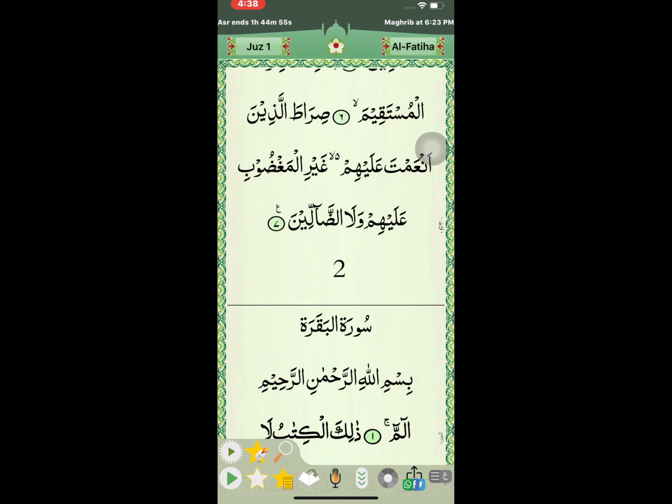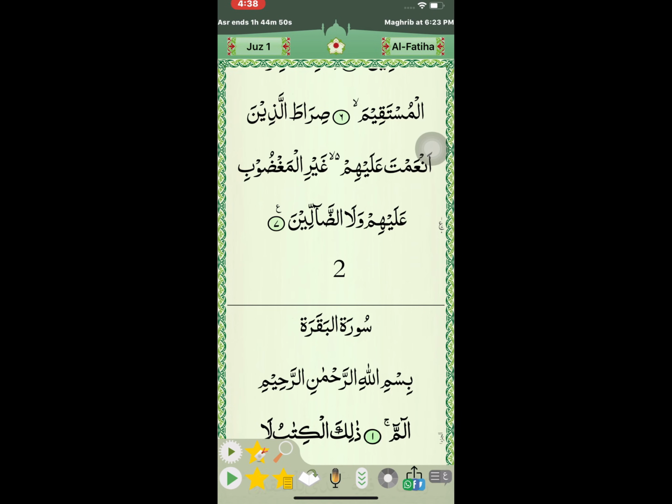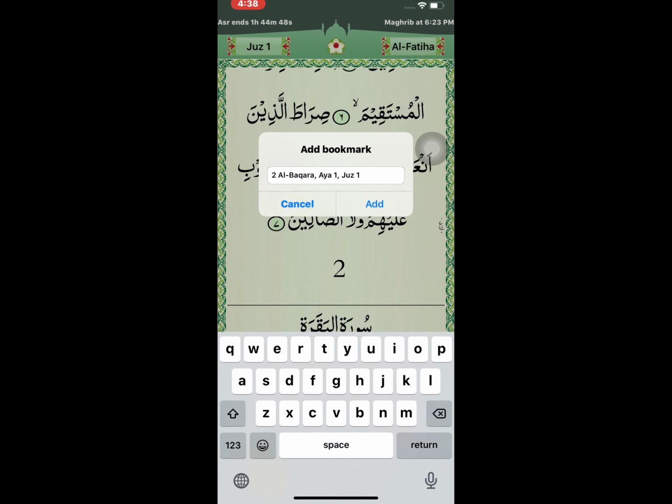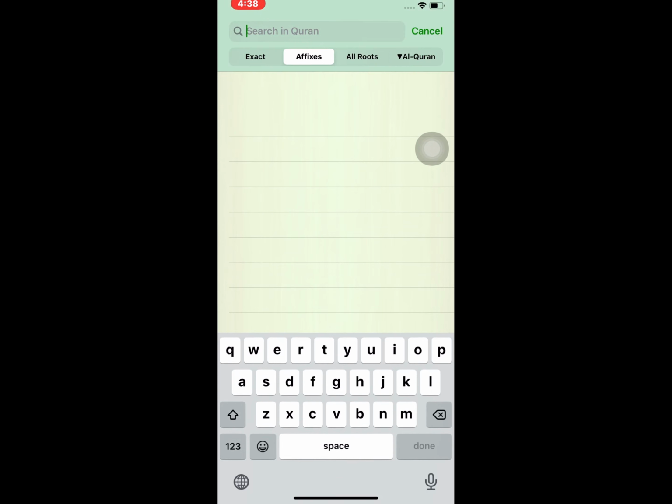Another thing is we can bookmark. We can see the list by surah, by date, and most used, and finding the roots of the Al-Quran.